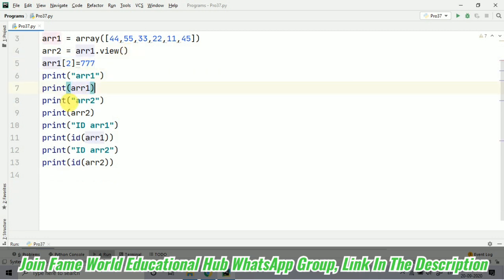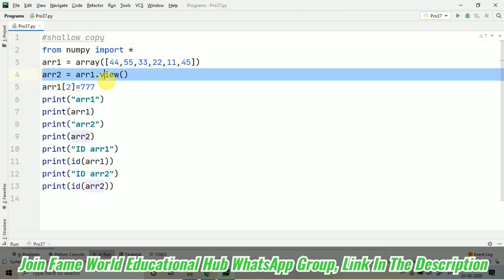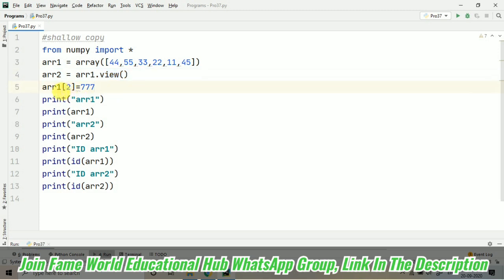We have created a view, a shallow copy basically, that is, we are making a copy of arr1 in arr2 with the help of this view function. After that, in arr1 at index number 2, I am going to update the value to 777. But before that I have already created the view.